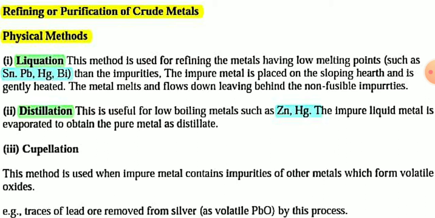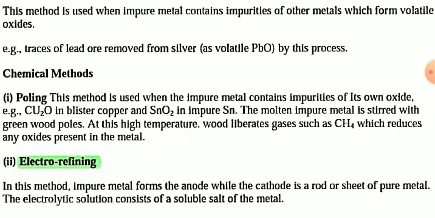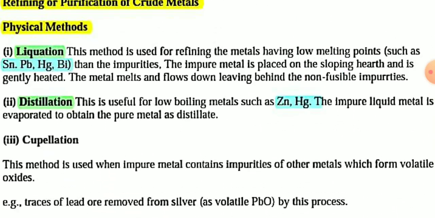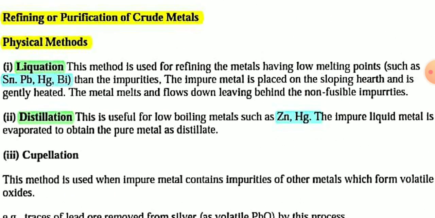There are several methods of purification or refining of crude metal. According to the reduced syllabus, you have to read only about liquefaction, distillation, and electro refining. These are the three refining processes. The first refining method is liquefaction. Using this method, you can refine tin, lead, mercury, bismuth, these low melting metals. This method is used for refining metals having a lower melting point than the impurities.